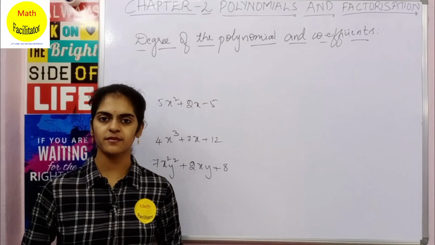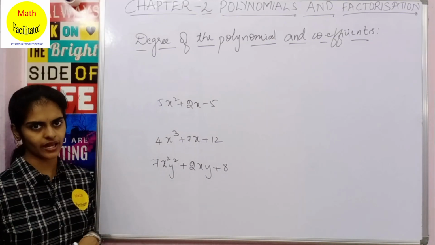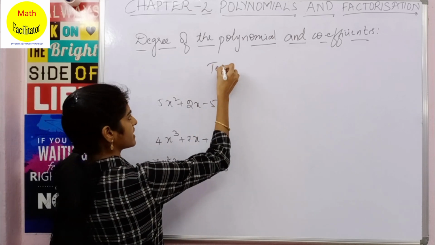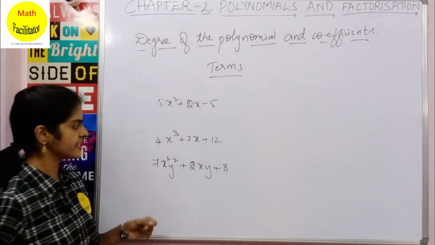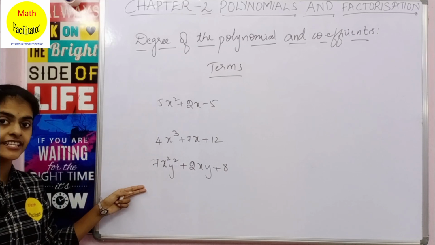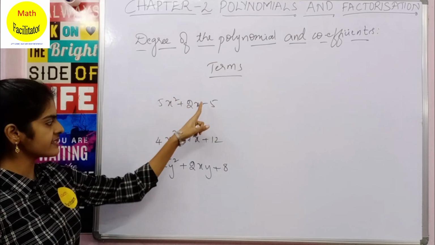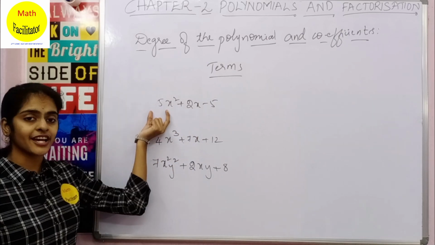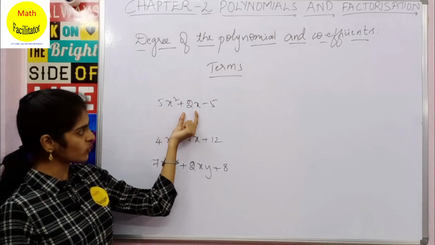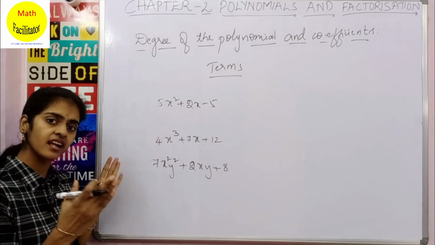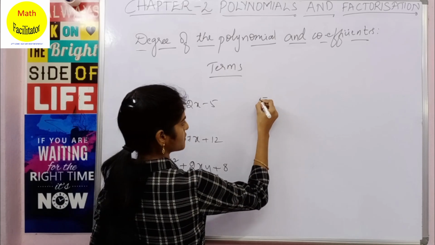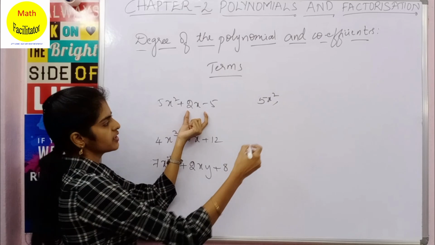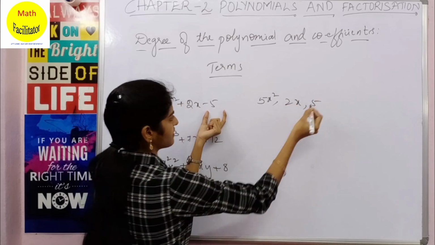Now let us discuss a few terms regarding polynomials. Okay, so in that firstly let us discuss the term of a polynomial. What are terms? So here you can see all these are polynomials, they have non-negative integral powers. Yes, so now let us talk about what is a term of a polynomial. Now here you can see that 5x squared, 2x and 5, each of these are terms. So what are the terms of this polynomial? It is 5x squared, this is one term, 2x is another term and 5 is another term.